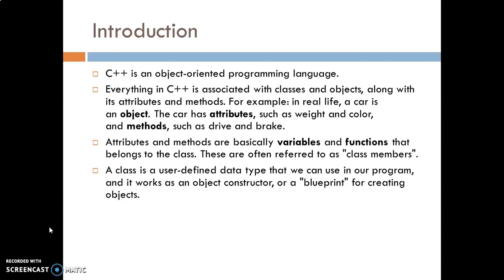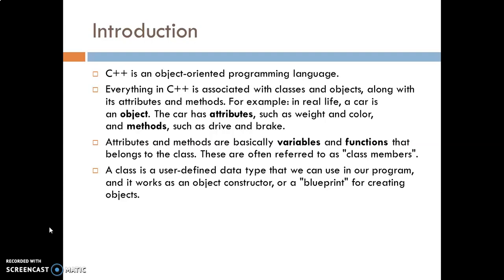What is C++, what is an object, what are attributes, what are methods, variables, functions. First of all, I want to remind you again that C++ is a truly object-oriented programming language. So everything in C++ is associated with classes as well as objects.